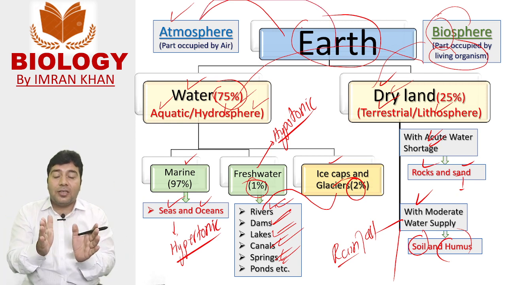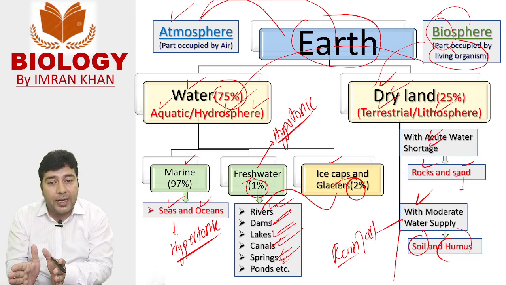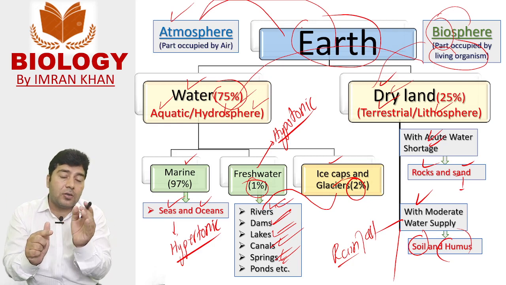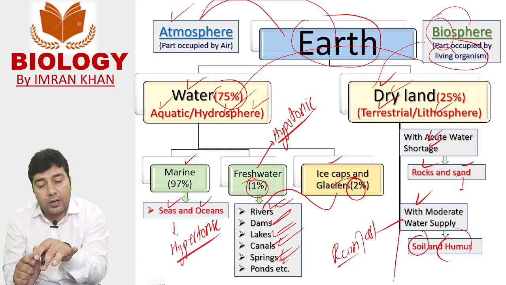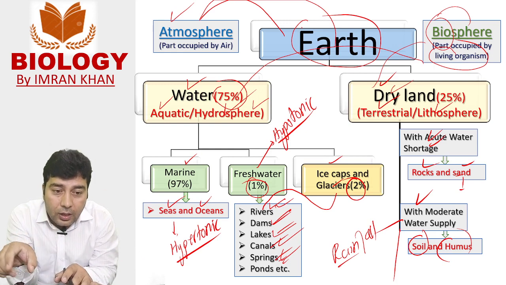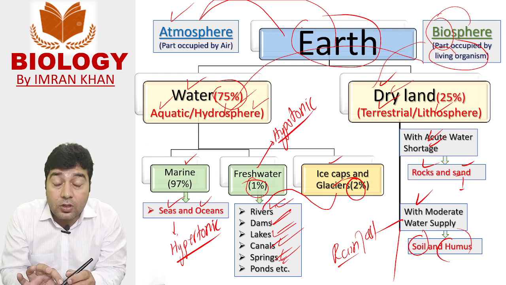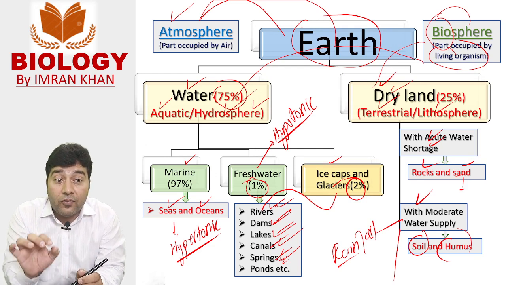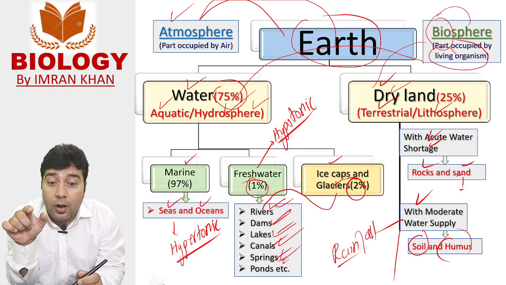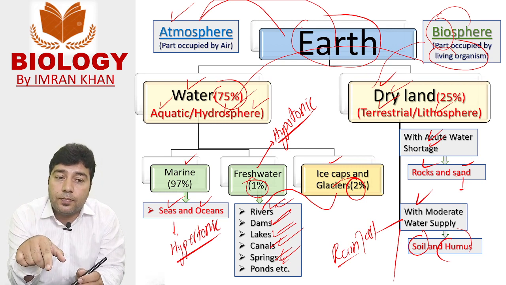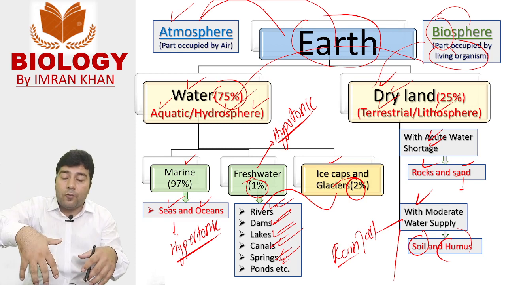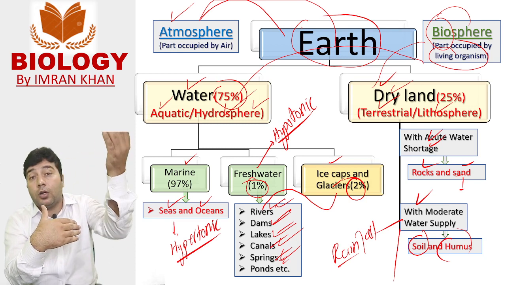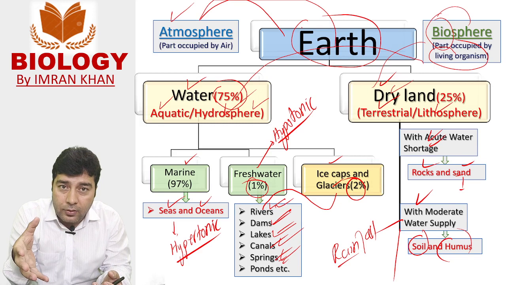So the part of earth occupied by air is atmosphere, by living organisms is biosphere, by water is hydrosphere, and by dry land is lithosphere. We can see biosphere in hydrosphere as well as lithosphere, because living organisms are present at the bottom of the ocean as well as on the top of different mountains.